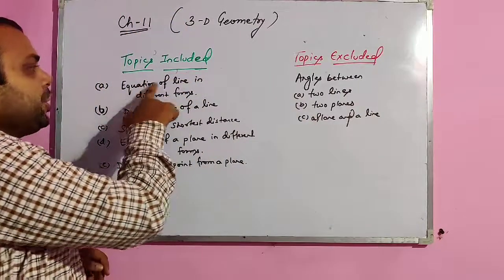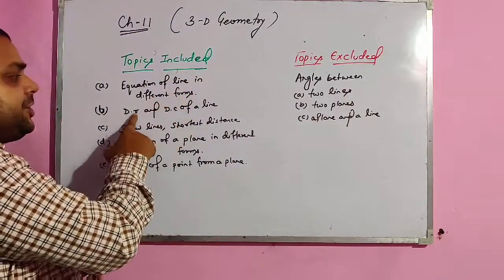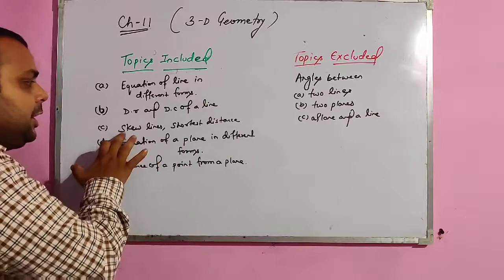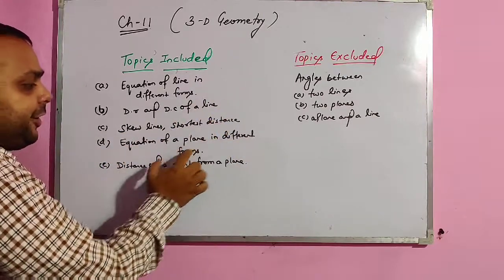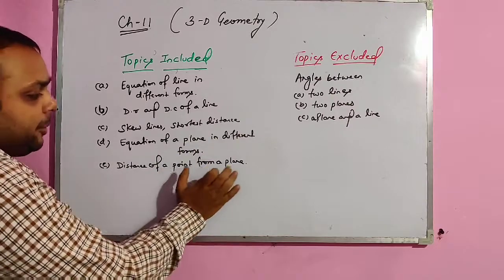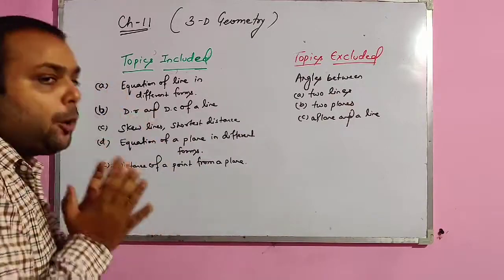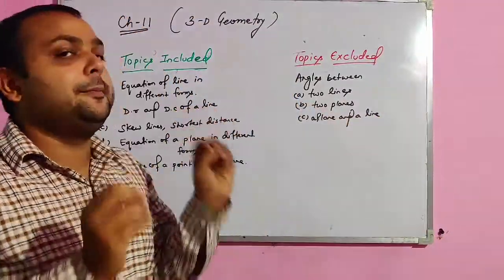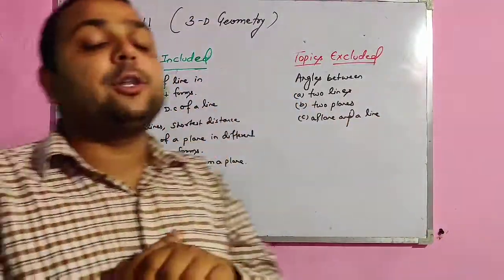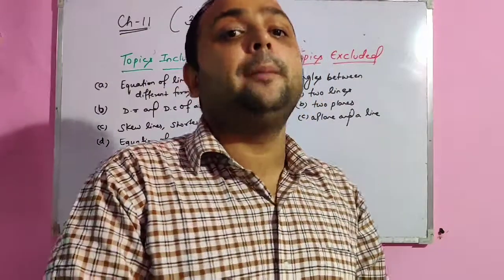Now equation of line in different forms, direction ratio and direction cosine of a line, skew lines, shortest distance between the lines, equation of a plane in different forms, and distance of a point from a plane. These are the included topics. So the topic of angle is totally excluded. Other topics remain as it is. Now we'll see for the LPP and then we will see for the probability.